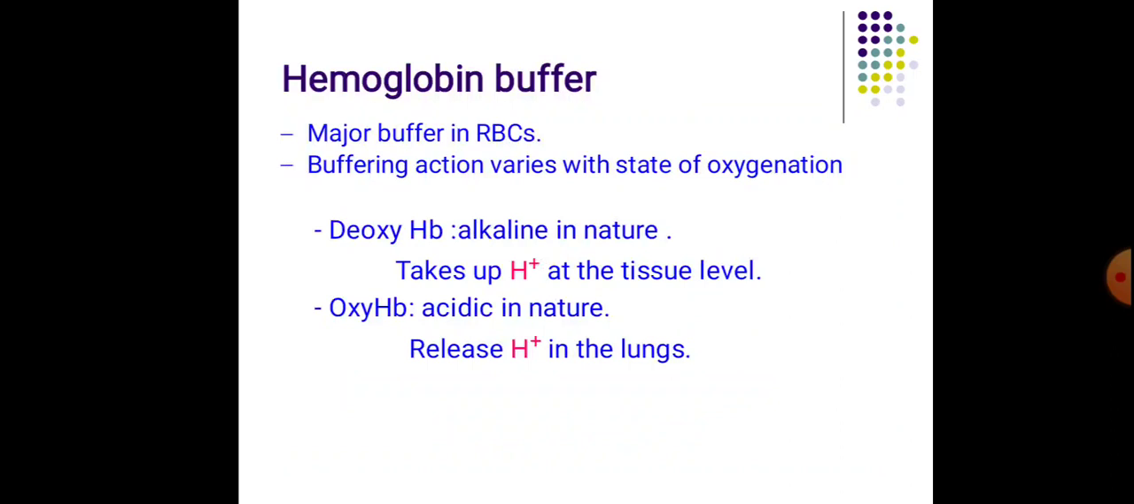Next, about the hemoglobin buffer. It is a major buffer found in RBC, and the buffering action varies with the state of oxygenation. Hemoglobin exists in two forms, deoxyhemoglobin and oxyhemoglobin. Deoxyhemoglobin is alkaline in nature and oxyhemoglobin is acidic in nature. Deoxyhemoglobin will take up H plus at tissue level and oxyhemoglobin will release H plus in the lungs. We will study more about this when we discuss the respiratory regulation of pH.